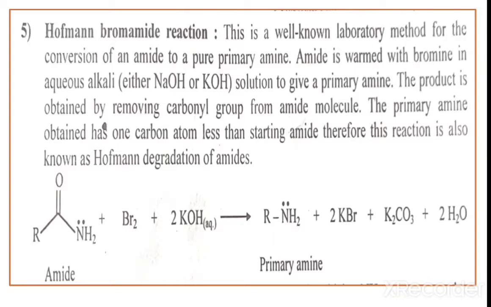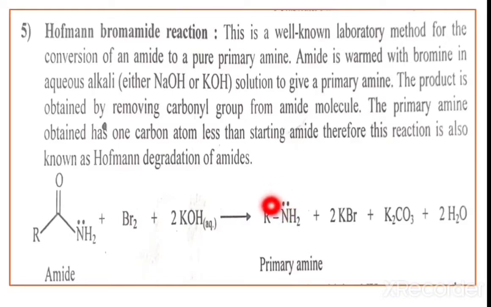Here the starting material contains 2 carbons, and after performing the reaction, one carbon atom is less, so we get only R-NH2. Therefore, this is called a step down reaction, or the Hofmann degradation of amide. The starting compound contains 2 carbons, and after the reaction the carbon number decreases to 1.